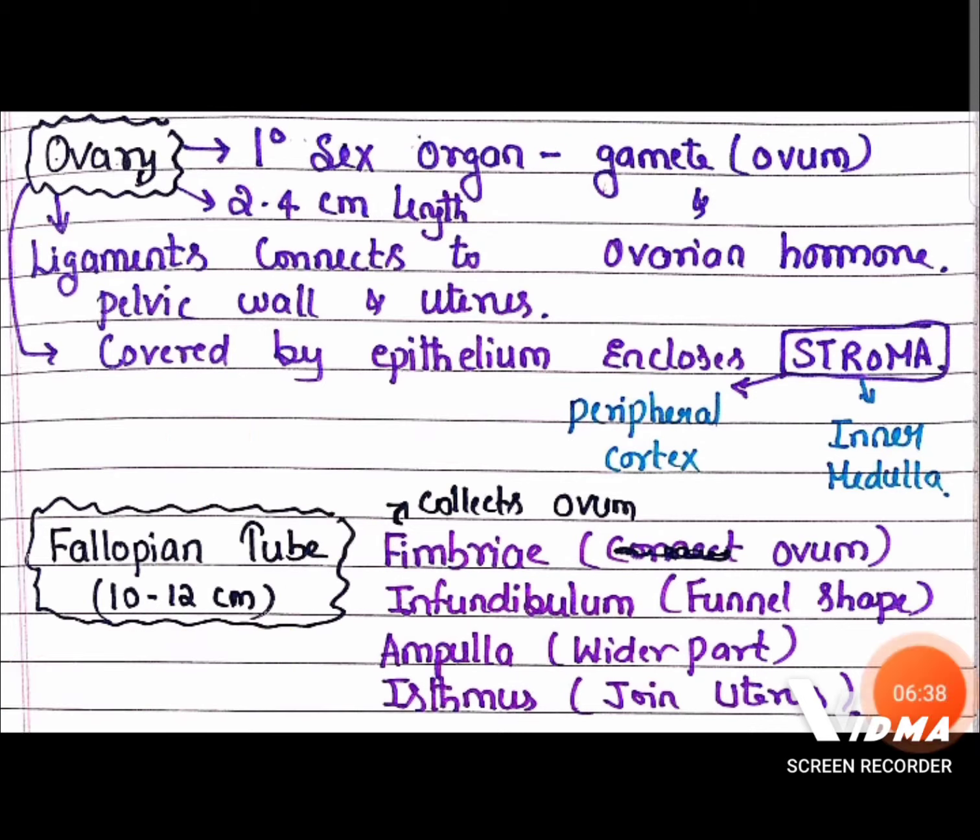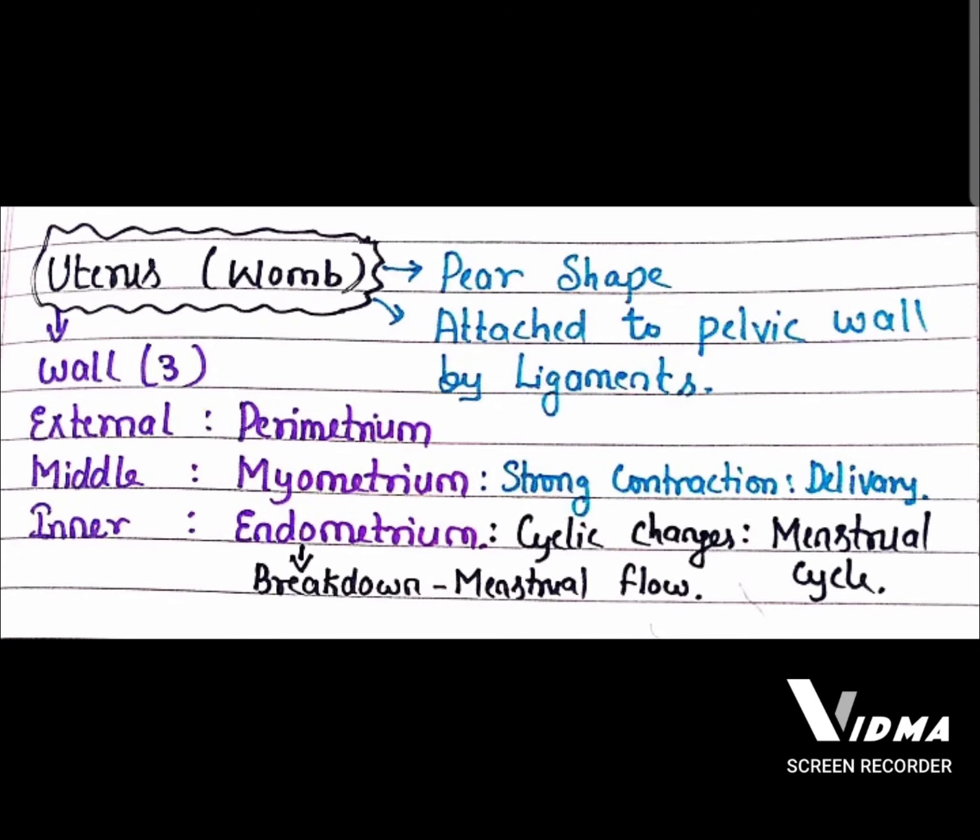Fimbriae part: a fallopian tube has finger-like projections called fimbriae. What is the function? It collects the ovum released by the ovary after ovulation, followed by a funnel-shaped part of the fallopian tube called infundibulum, then the wider part called ampulla, then the last part of the fallopian tube that joins with the uterus, called isthmus. And remember, fertilization occurs at the ampullary-isthmic junction, there fertilization is going to occur.